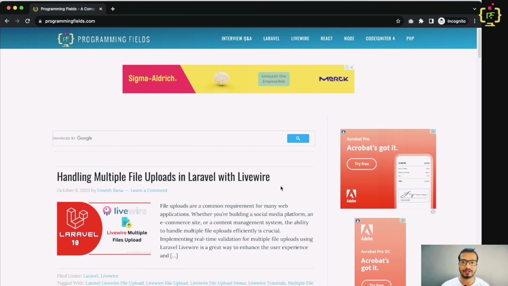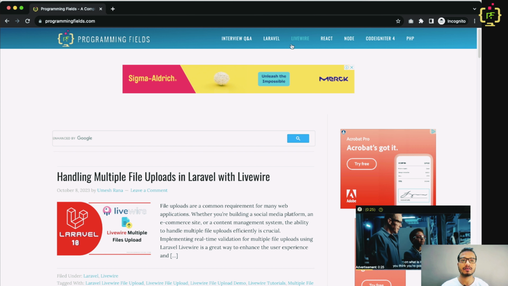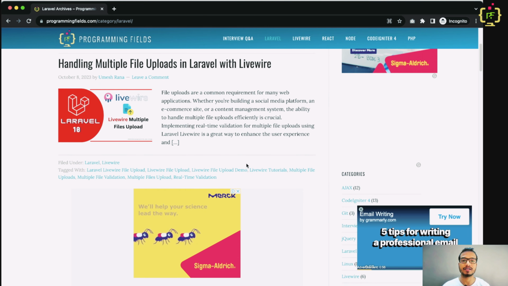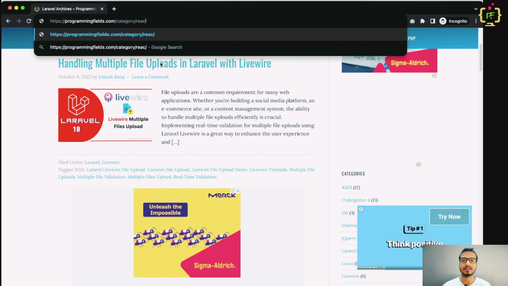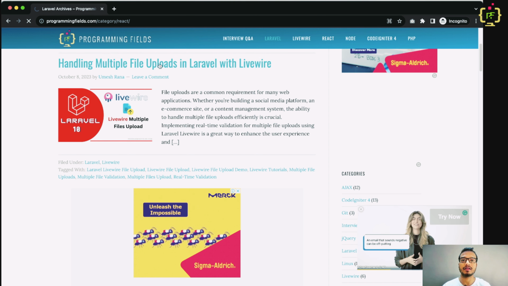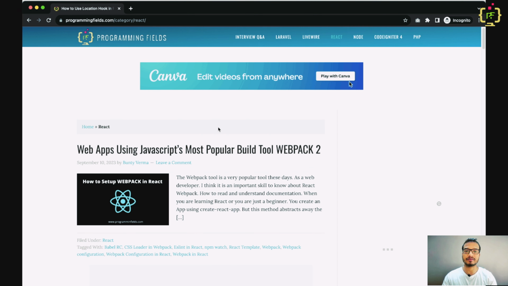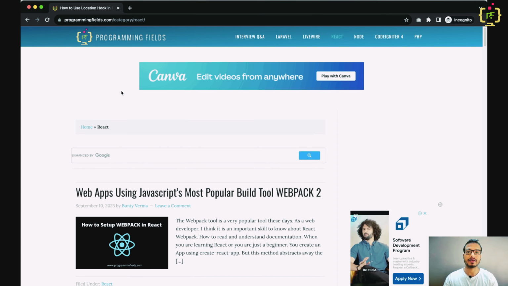For better understanding, let's consider one example of a website having multiple pages. So take a look at this website. Here in this website there are multiple menus and each menu is linked with one category page. So if I click on this Laravel, it opens one category page having multiple posts. Also, if we put in a URL that already exists here, then it will redirect to that specific category page. This is happening because of routing. So when we type any URL in the browser, it understands where it will redirect.